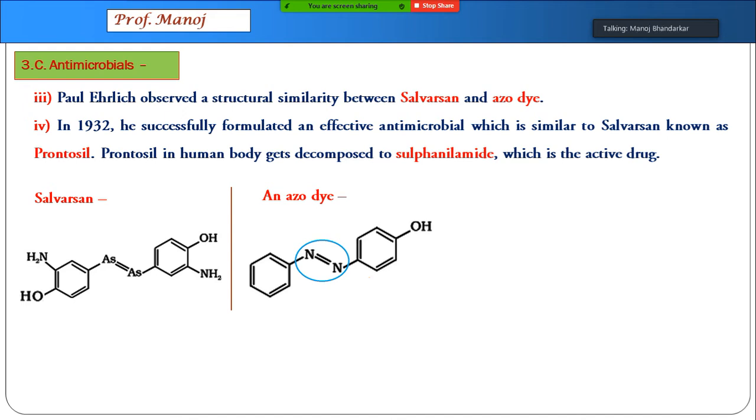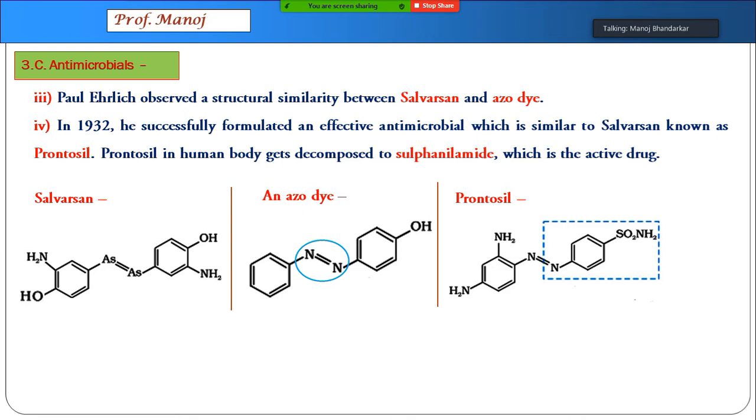Here, instead of arsenic, nitrogen is present. So he made another drug called prontosil, where arsenic was replaced by nitrogen. The rest of the molecule was also a little bit modified.